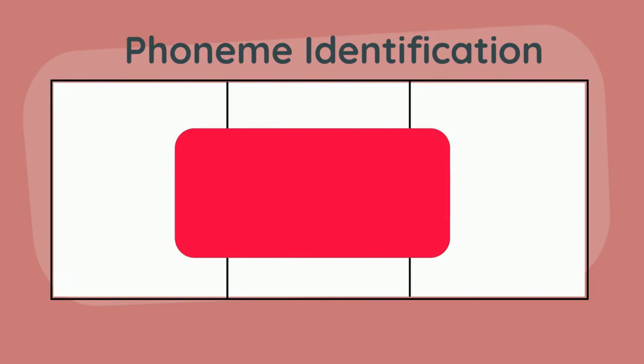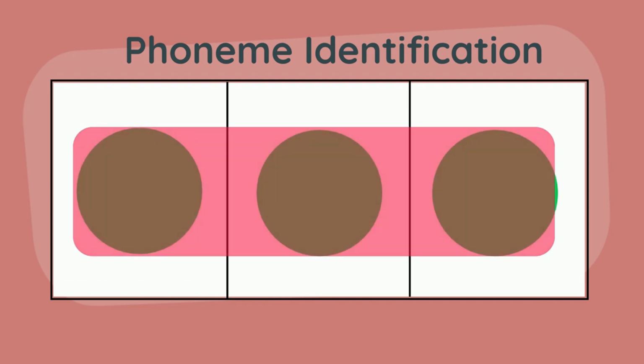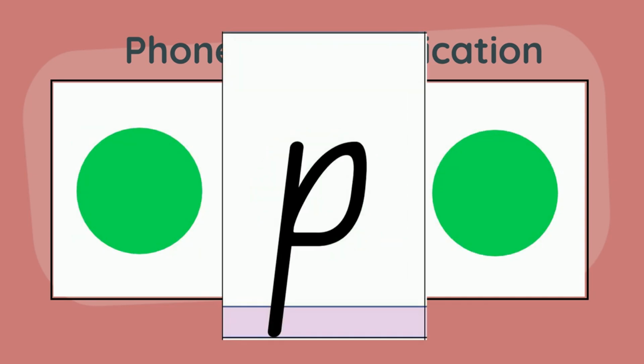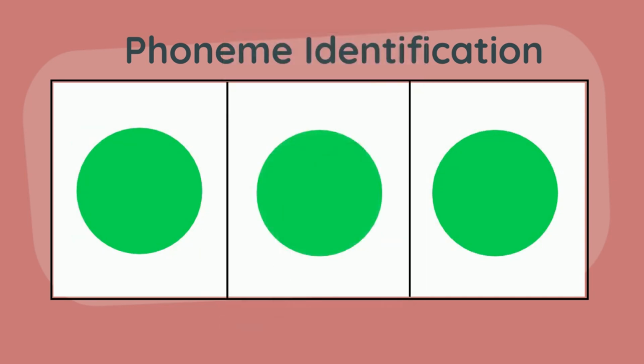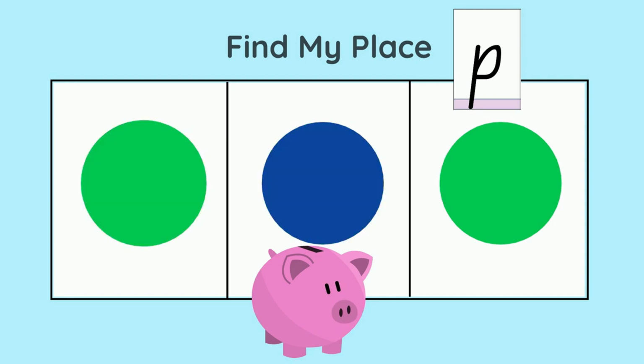Words are made up of phonemes. We can stretch those words out to hear each individual phoneme. I want you to listen for the P sound in different words I give you. Try to work out if it's the first phoneme, the middle, or the end phoneme. We will do the first one together. Stretch out the phonemes in the word pig. P, I, G. Where was the P sound?